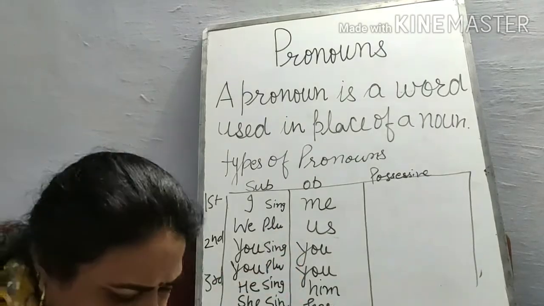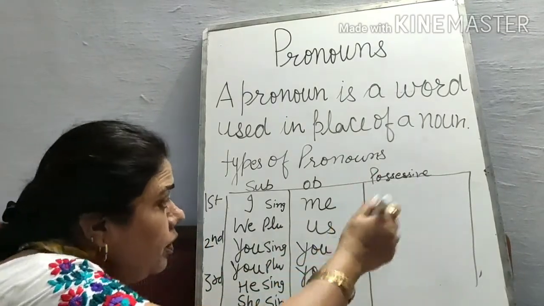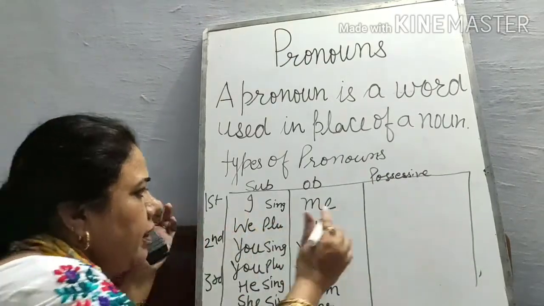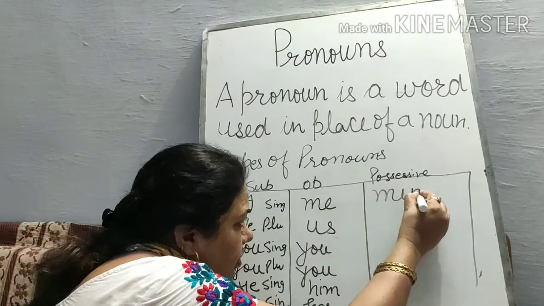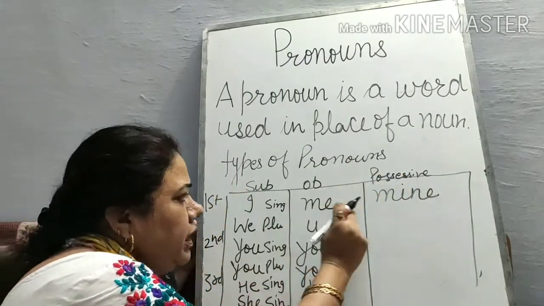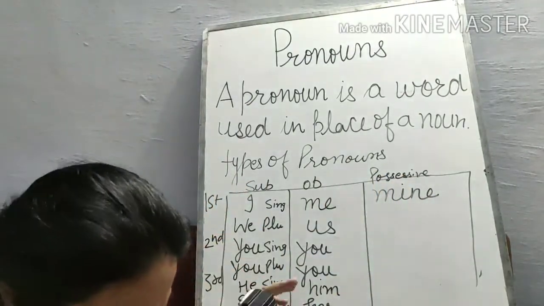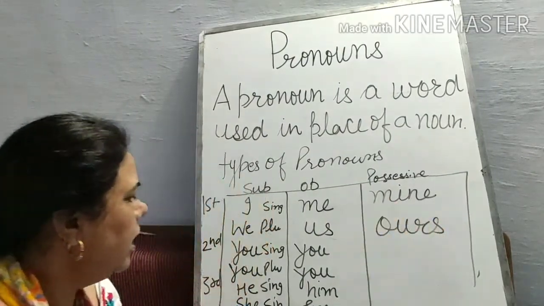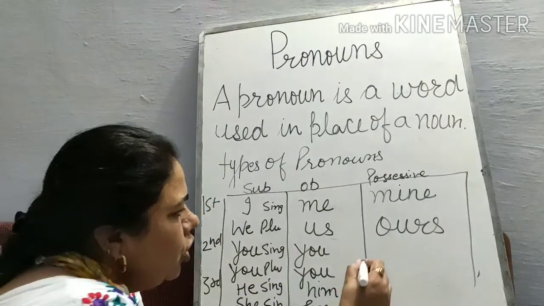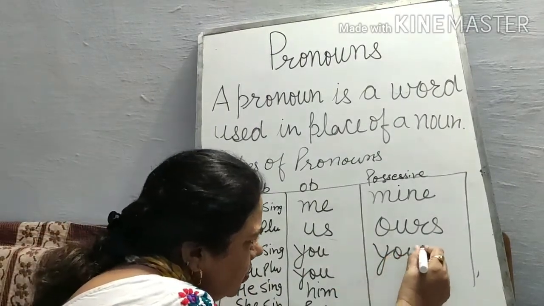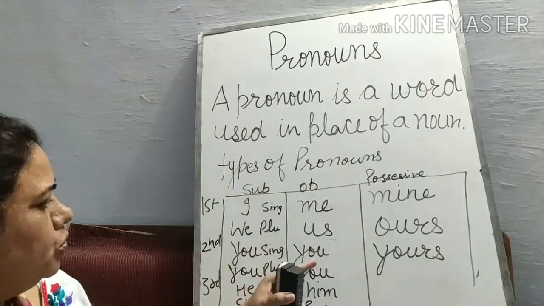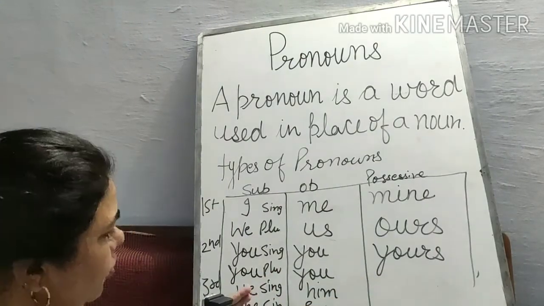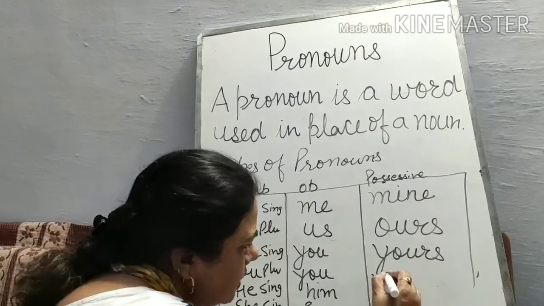Next we take the possessive form of the pronoun. In possessive form, I, me, mine. We, us, ours. You, yours, and plural also you, yours.